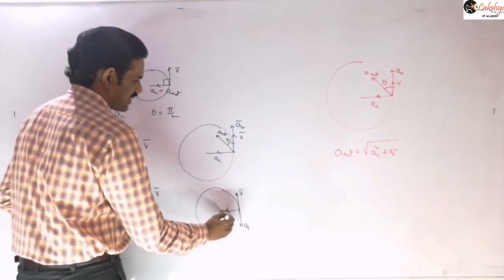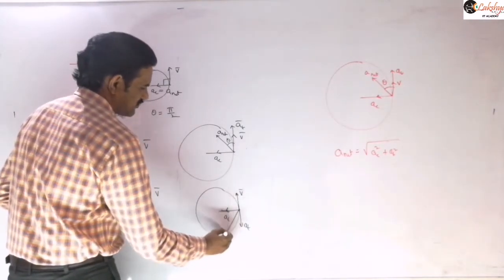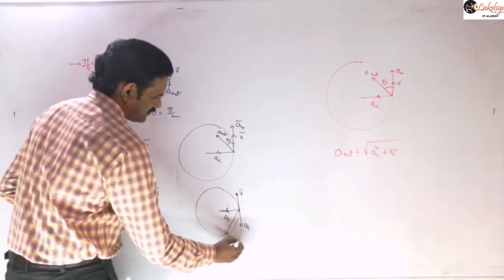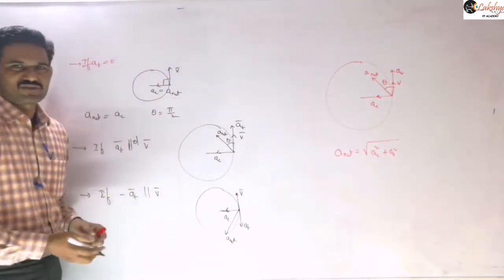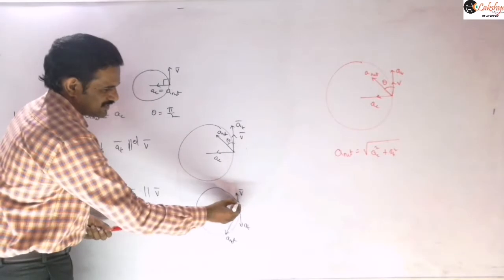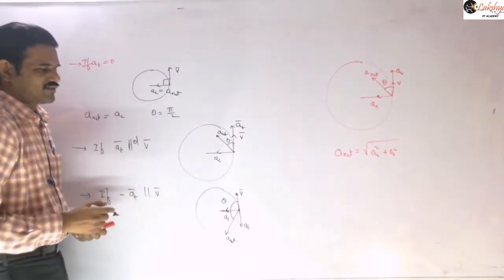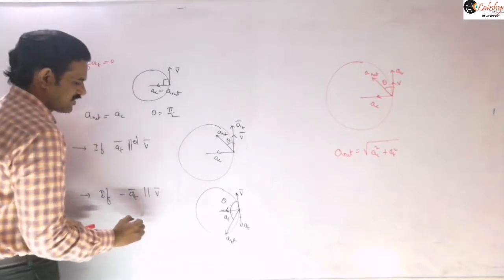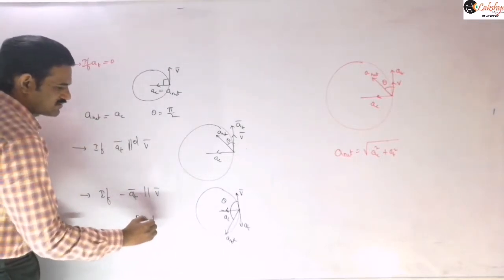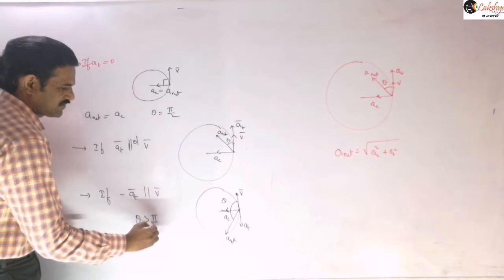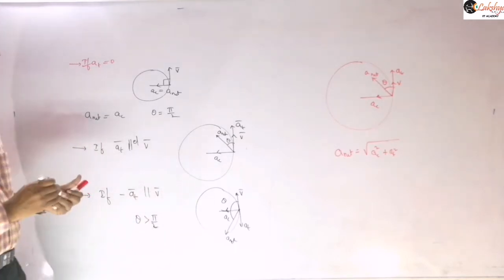Then the net acceleration lies in between these two, and theta, the angle between velocity and net acceleration, will be greater than 90 degrees, that is, greater than pi by 2.